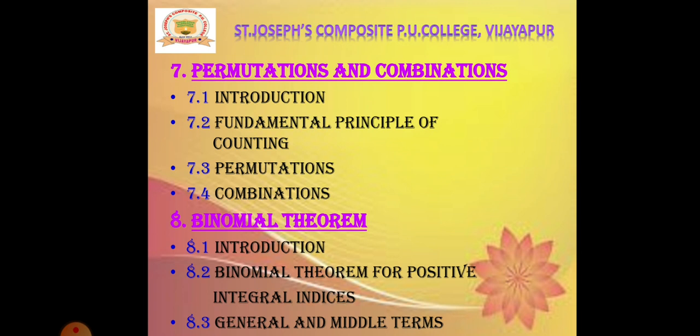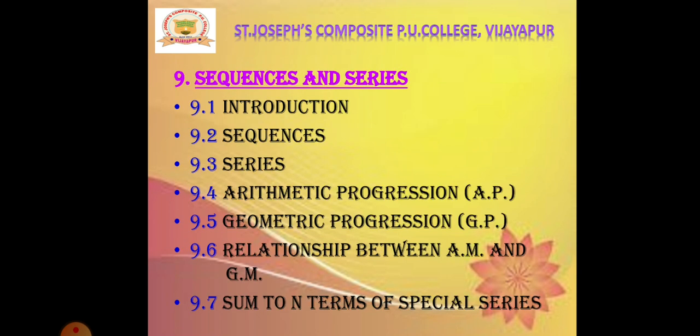Next chapter, binomial theorem. Here we are going to learn about binomial theorem for positive integral indices, general and middle terms of the expansion. Next chapter, sequence and series. In SSLC, you learned about arithmetic progression. Here it continues.